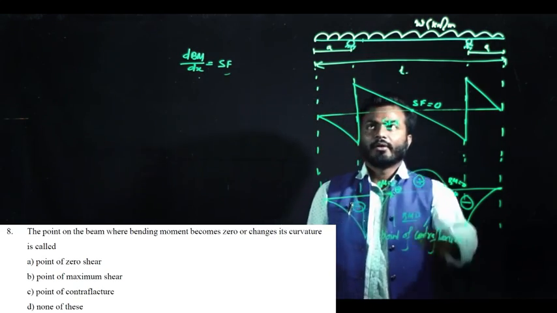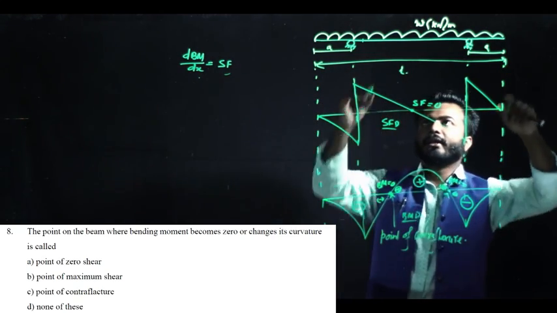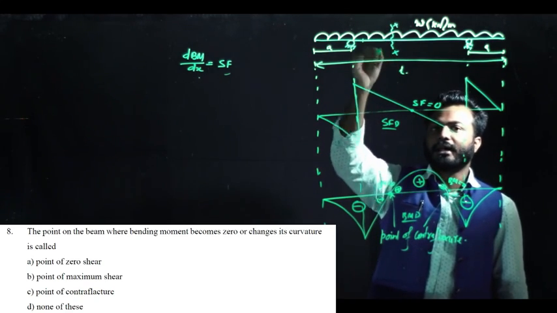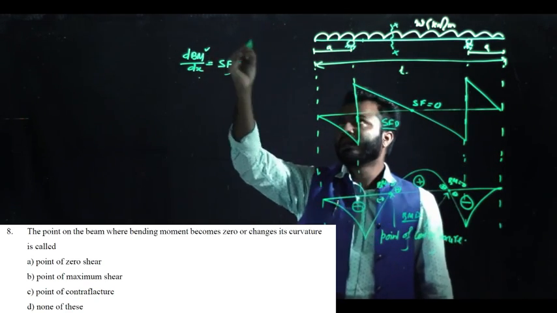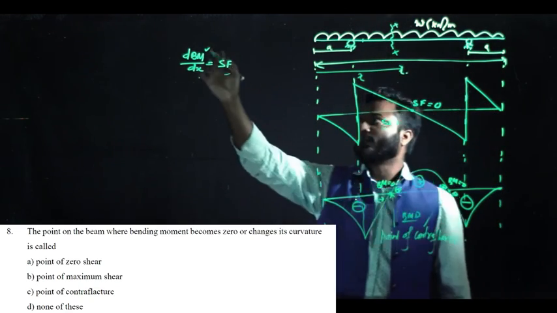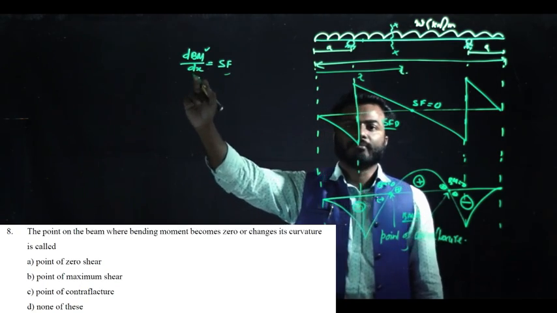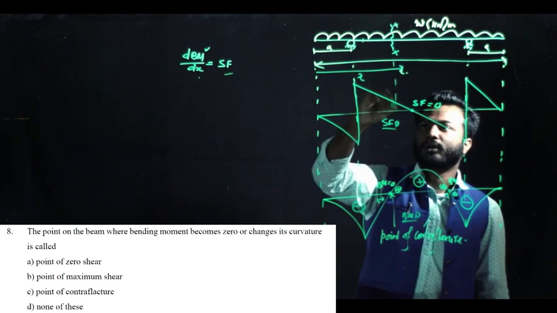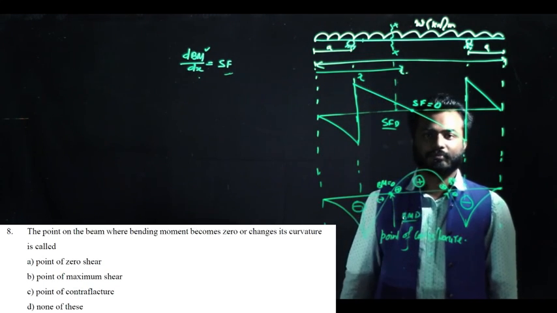Now if you look at this beam, say you are cutting over here and calculating the bending moment equation, and you take the derivative of that equation with respect to the length of the beam. Whatever value you get will be the shear force at that point. So this is my shear force at that point.